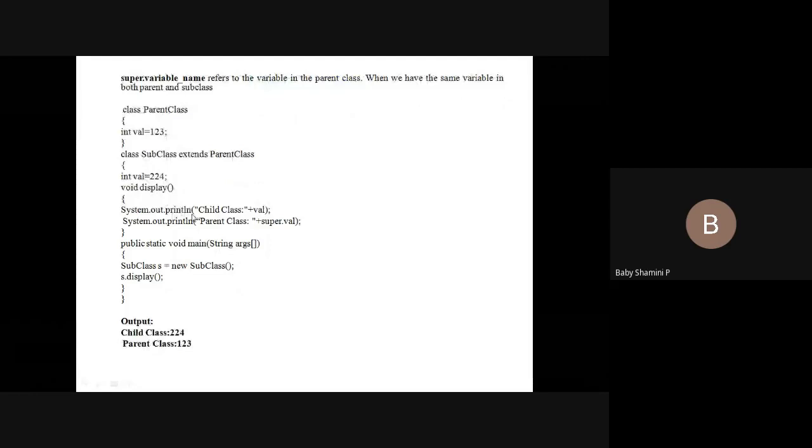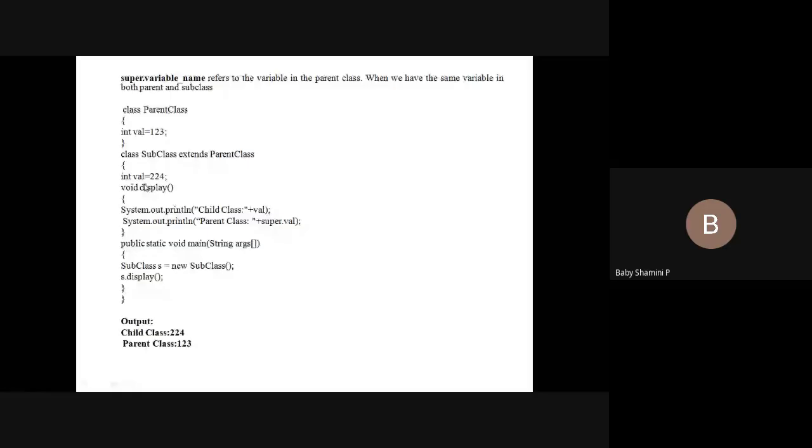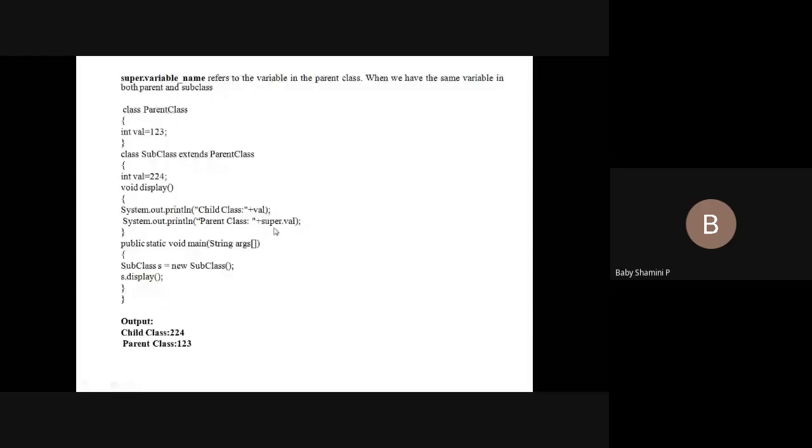Super is a keyword. It is used to inherit property. You see the example. First we have value 1, 2, 3 and the same variable with value 2 to 4. Again I'm going to display a statement. For the child class we can directly display through the variable val. If you want to display the parent class value, we must declare the statement super dot value. So it displays both the statements. That is the first concept.